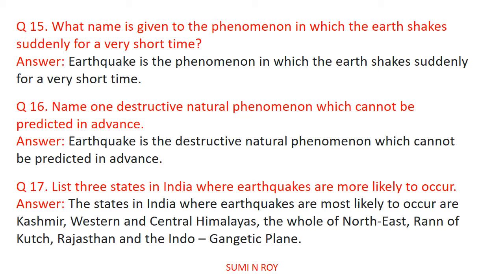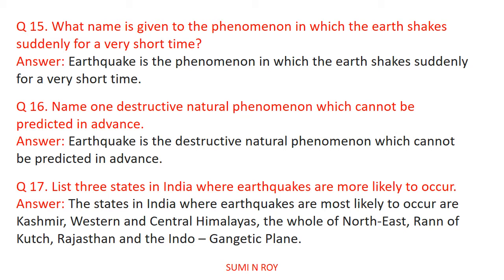Next question is, what name is given to the phenomena in which the earth shakes suddenly for a very short time? Earthquake is the phenomena in which the earth shakes suddenly for a very short time. Name one destructive natural phenomena which cannot be predicted in advance. Earthquake is the destructive natural phenomena which cannot be predicted in advance.